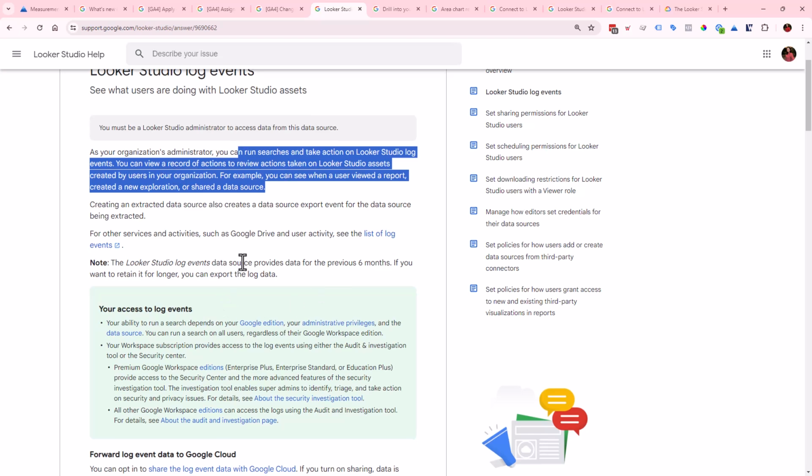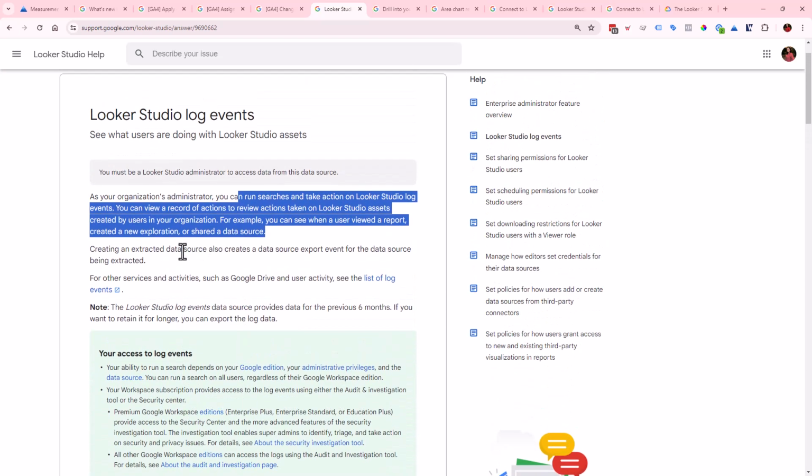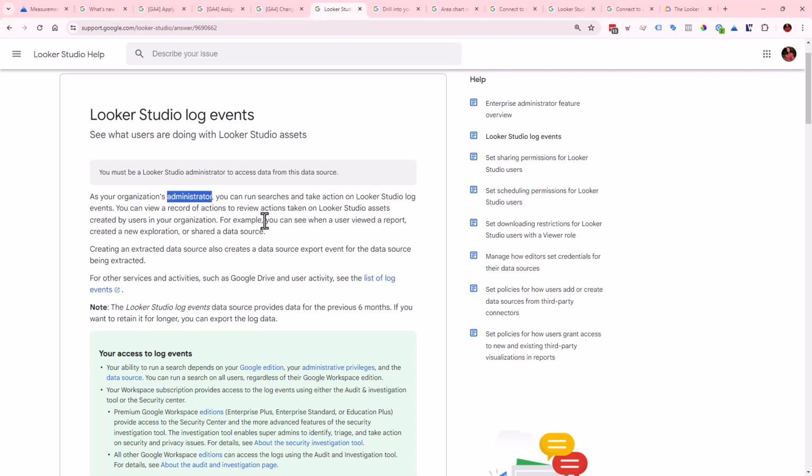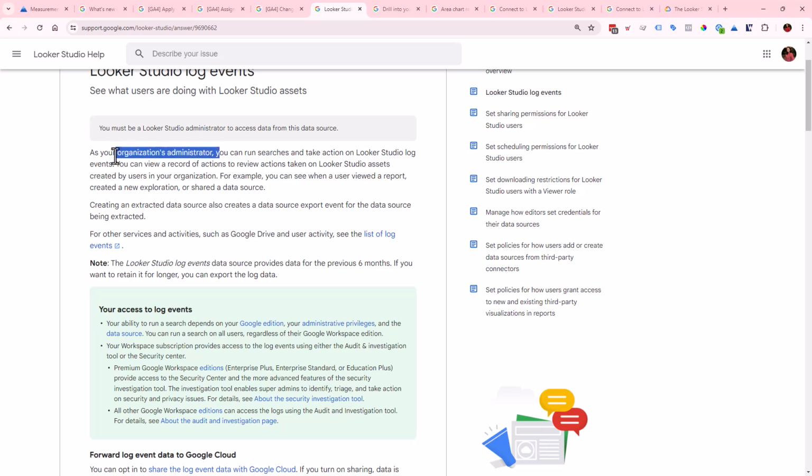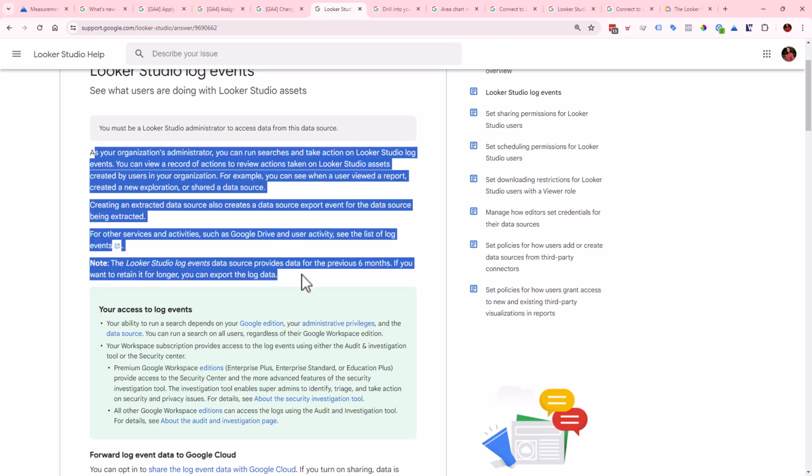So you can review these things. This is just one of those things that the organization's administrator can do. I don't know how useful this is, because most of the time the people that are organization administrators are not the people that need to be micromanaging or keeping an eye on these things. Maybe at my level as director, I want to see what everyone else is doing, and I need to make sure that we're doing certain things. But obviously there's lots of other ways to do that as opposed to this. So just want to let you know that this is a thing.